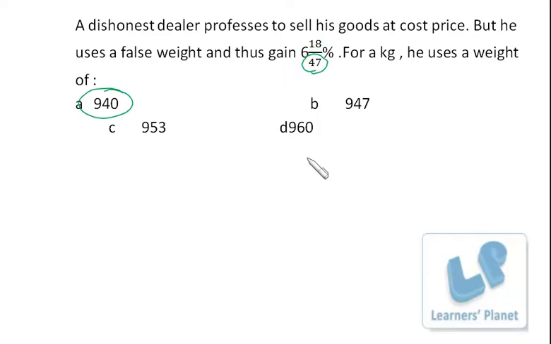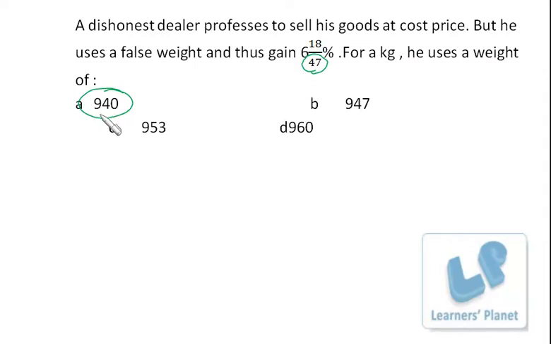I assume the cost price is 1000 rupees per kilogram, that is 1 rupee per gram. In this case the selling price is the same, but he's making this much profit. That means actually the cost price is not 1000 rupees per kilogram.